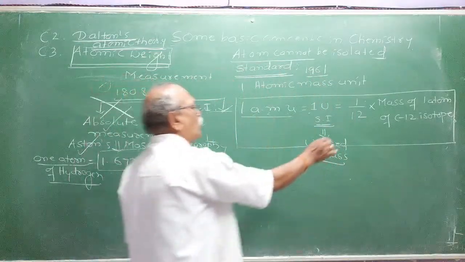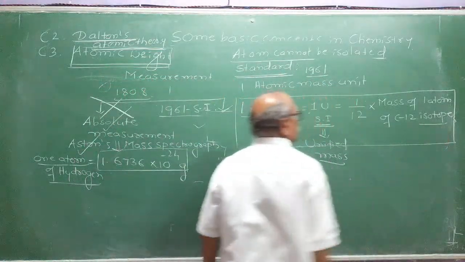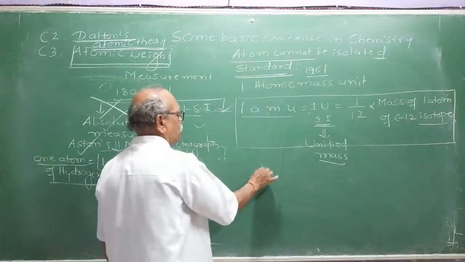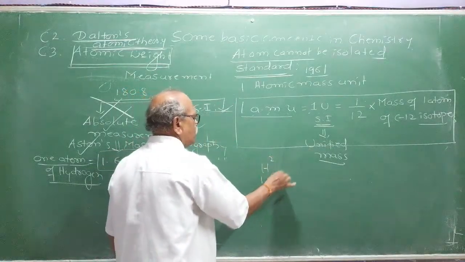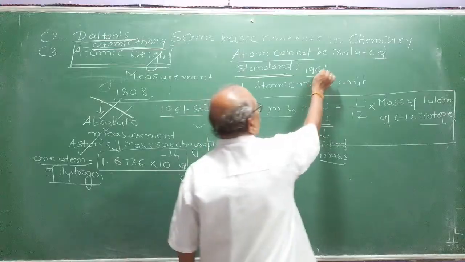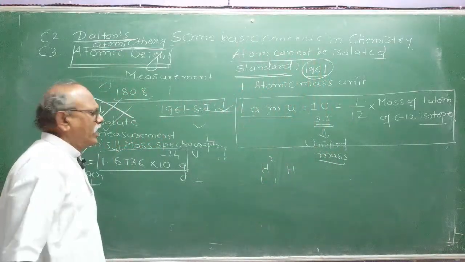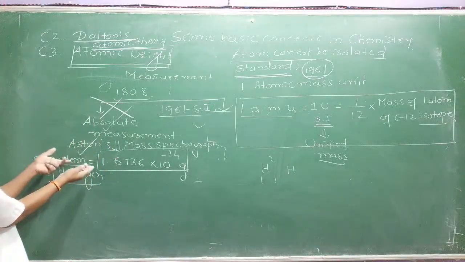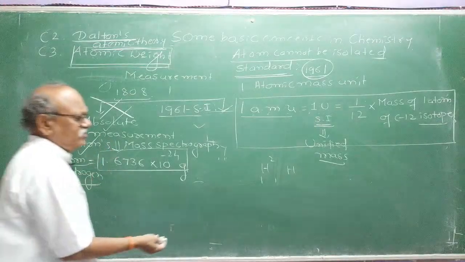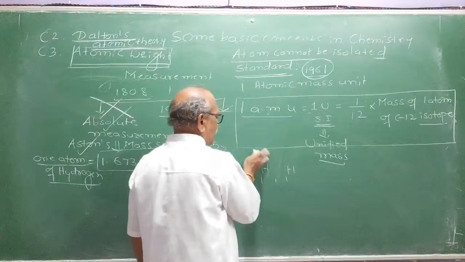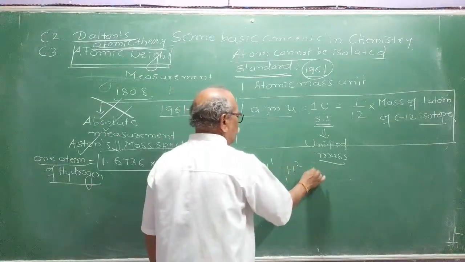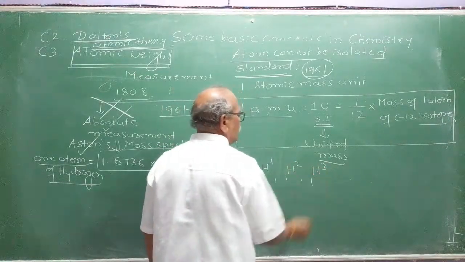So, what do you mean by isotope? Remember, if I write hydrogen, nowadays, because in 1961 atomic structure was completely established and absolute masses can already be determined. When I take H-1, H-2, H-3, what is the meaning of it?